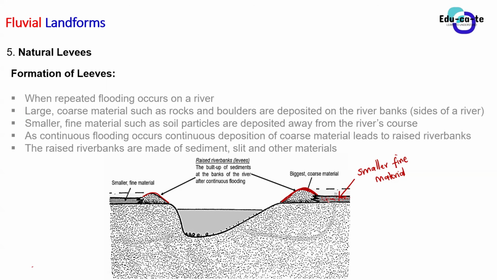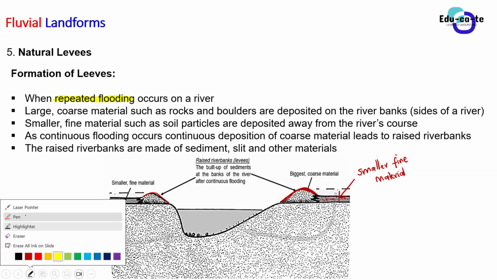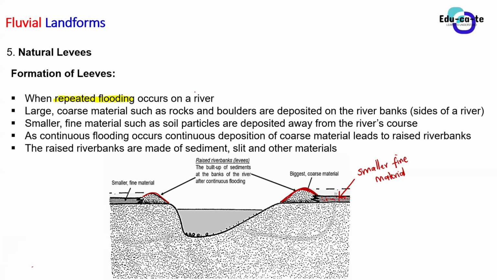So the first one, what actually happens? The first process that we need is repeated flooding. Repeated flooding actually drives these natural levees to form. When repeated flooding occurs on a river, the large and coarse material, such as big rocks and large boulders, are deposited on the sides of the river during flooding.